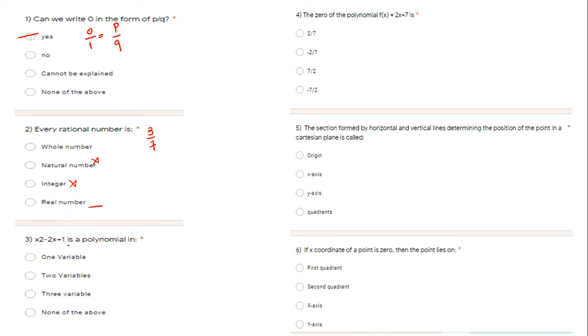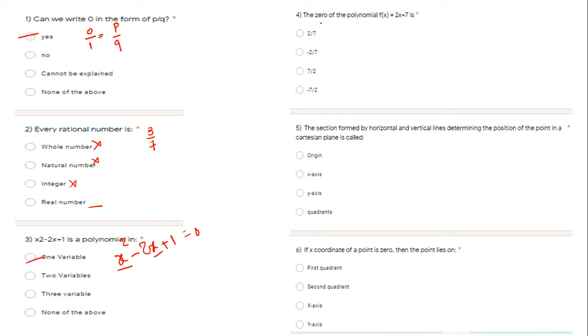Third is x square. This is x square, not x2. You people are already habituated, but still let me inform you: x square minus 2x plus 1. During the solution, if you are feeling some doubt, then you should ask me. Don't behave like spectators. x square minus 2x plus 1 is equal to 0 is a polynomial in how many variables? This is a polynomial in one variable, because everywhere here you can find x only.